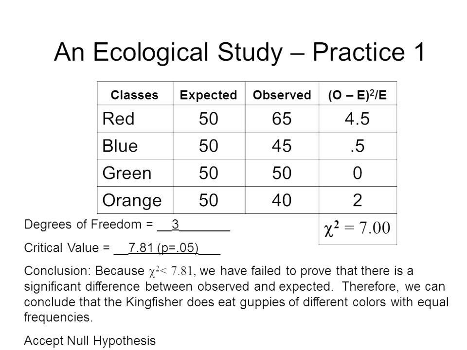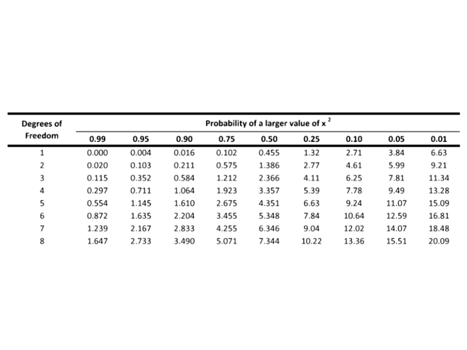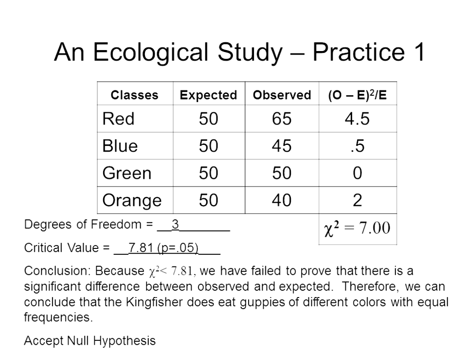So for this data, we've identified degrees of freedom of 3 because 4 minus 1 is 3. And then you went to your critical values table. On the critical values table, where 3 intersects 0.05, you get 7.81. So that's going to be your critical value. Critical value is 7.81. The chi-square value is 7.0. The chi-square value is less than the critical value.